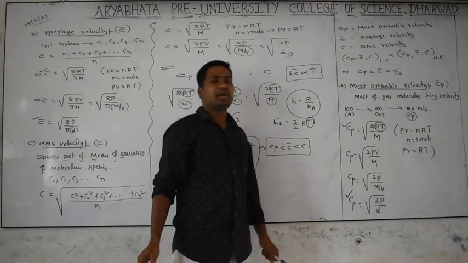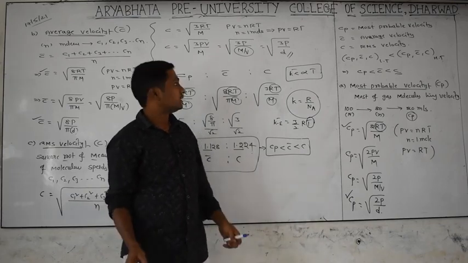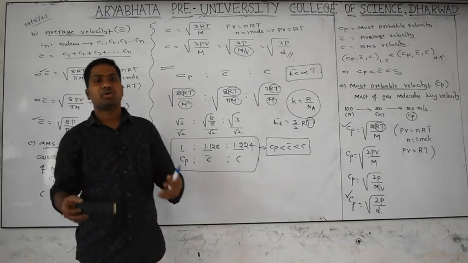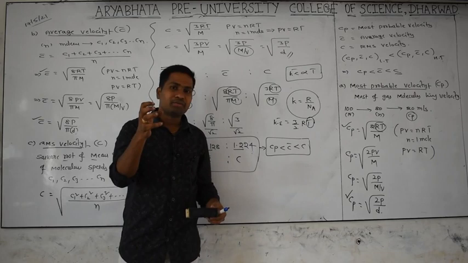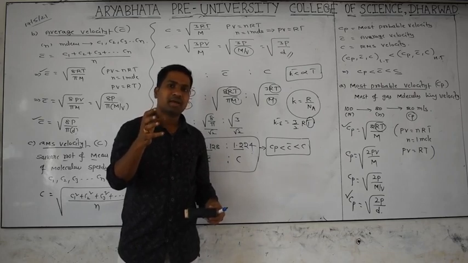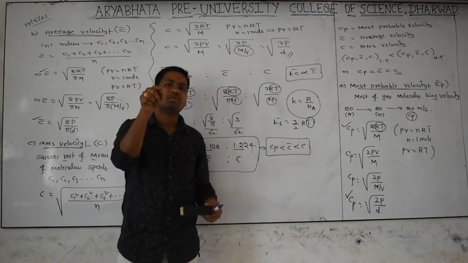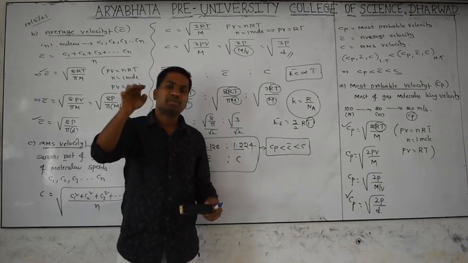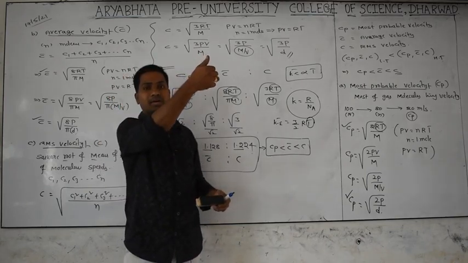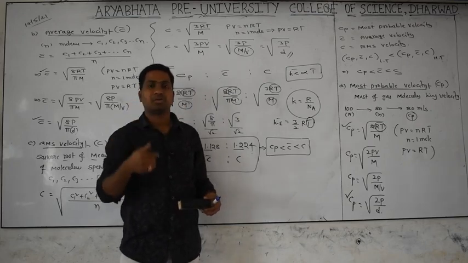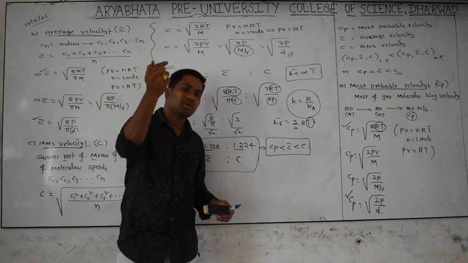And what are the kinetic molecular theory postulates? There will be many. We discussed yesterday. In a gas sample, there are many tiny particles which we call molecules. But molecules do not have any force of attraction or repulsion. That's why, compared with the volume of the container, the volume of the gas molecules is neglected, and the motion of gas molecules is not affected by gravitational force. That's why, from wherever some smell is coming, it spreads throughout. The gas molecules collide with each other and also with the walls of the container.